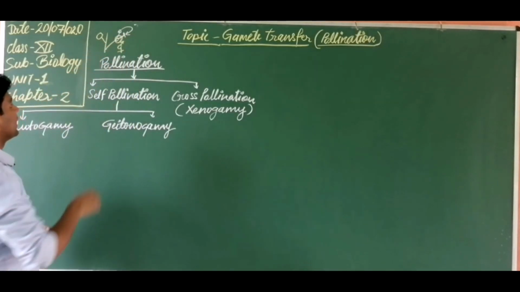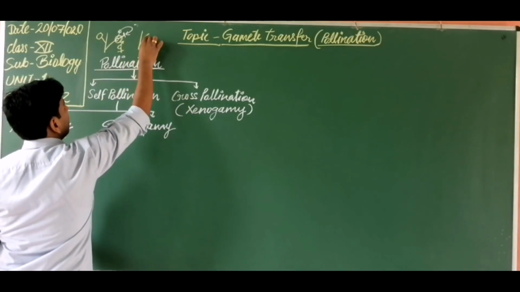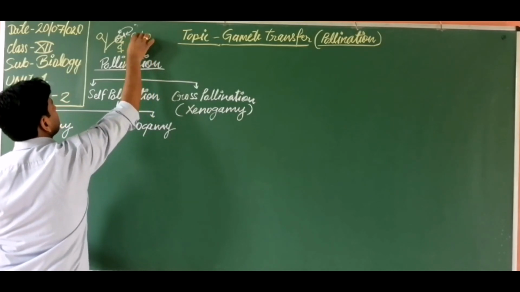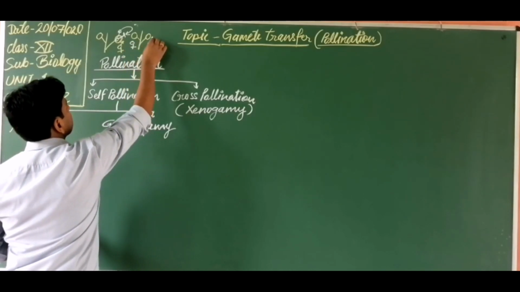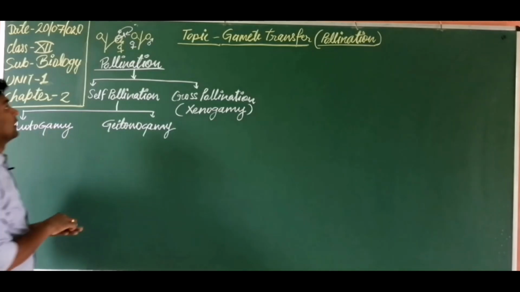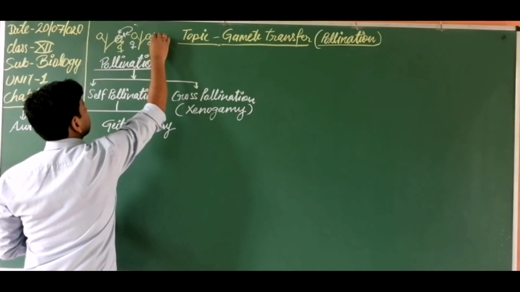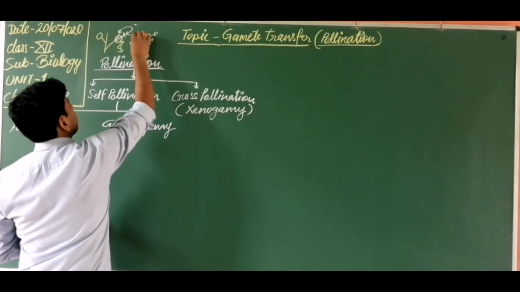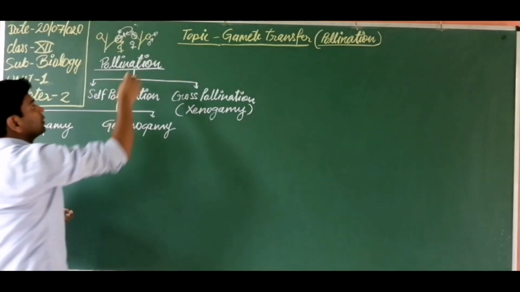Now, in the condition that the flowers are dioecious, suppose this is the female flower and this is the male flower of the same plant. This is the stamen and this is the pistil. Here the pollen grains are transferred from one flower to another flower of the same plant, in the case of a dioecious plant.